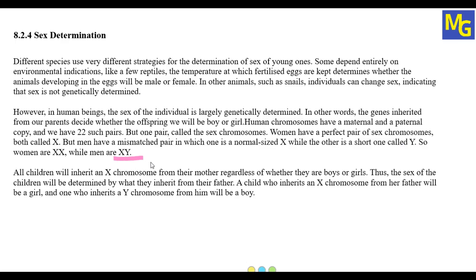So I hope you understood. Human beings have a total of 23 pairs of chromosomes, but out of 23, 22 are normal chromosomes which will decide all the characters of the human being. But one pair is called the sex chromosome.